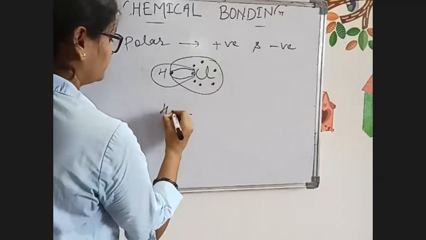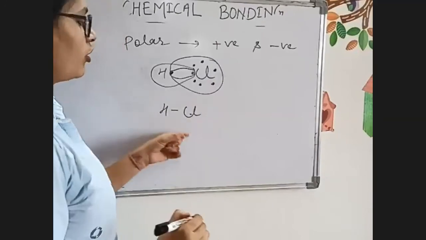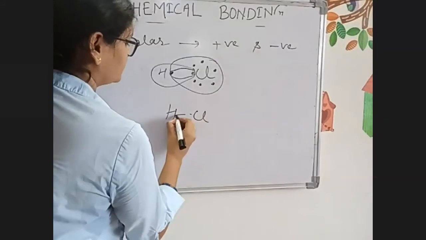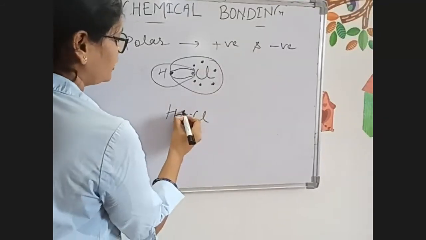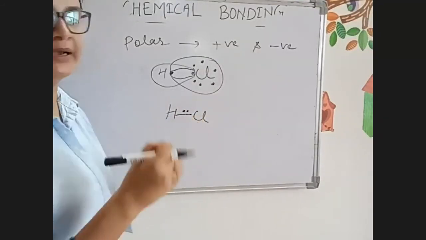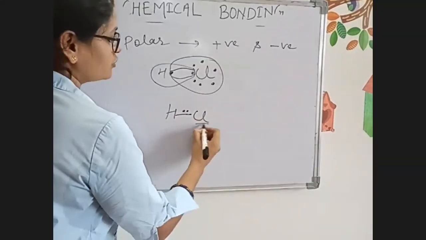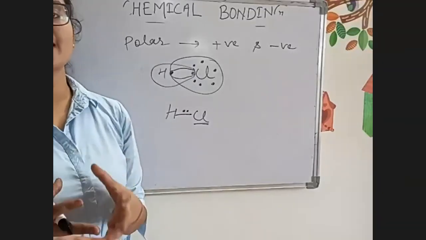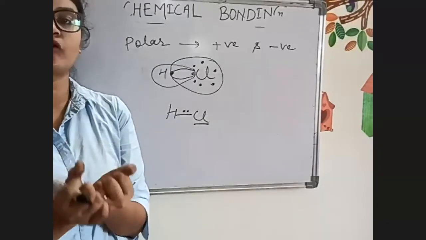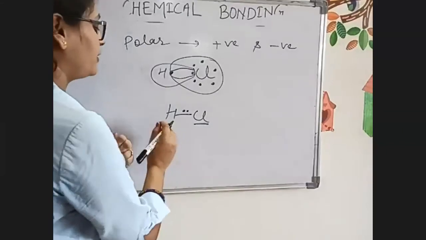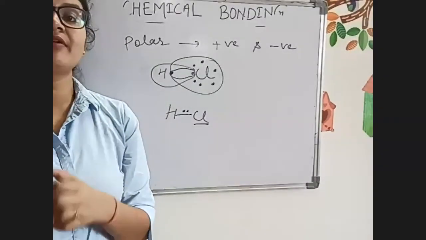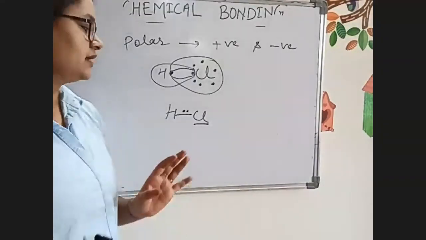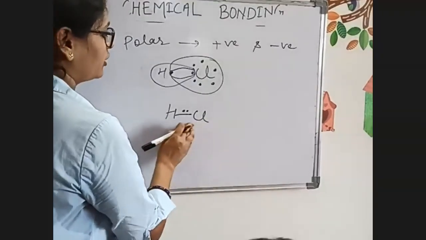Now we write it like this. These 2 electrons come here in the middle of the bond, and as chlorine has higher electronegativity, chlorine has high capacity to pull the electron towards itself as compared to hydrogen. Hydrogen has lesser electronegativity.